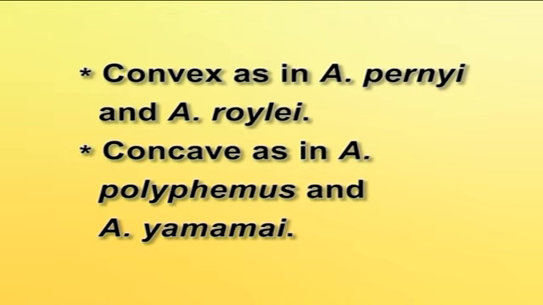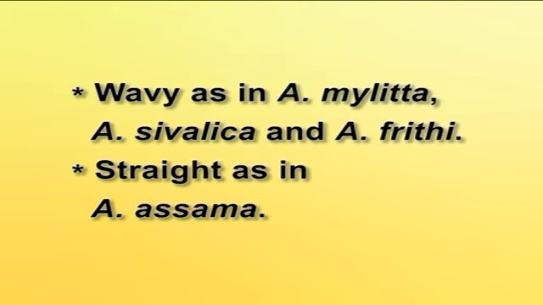Now, wing venation. Among the 8 species of Antheraea, differences are observed mainly in the structure of the median cross vein, that is MC, and its alignment with the media bases A1, A2. There are 4 types of median cross veins: MC convex as in Antheraea pernyi and Antheraea royalei, concave as in Antheraea polyphemus and Antheraea eucalypti, wavy as in Antheraea mylitta, Antheraea sivalica and Antheraea frithi, straight as in Antheraea assama.